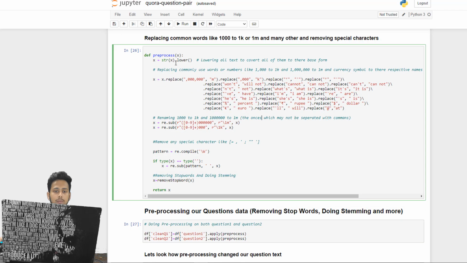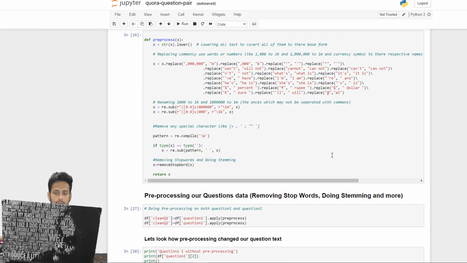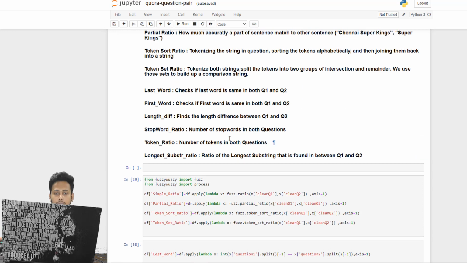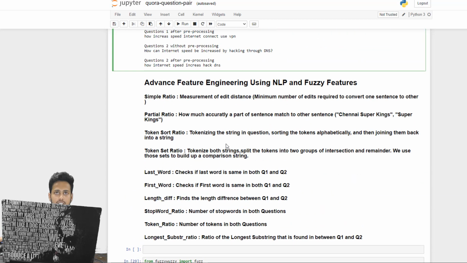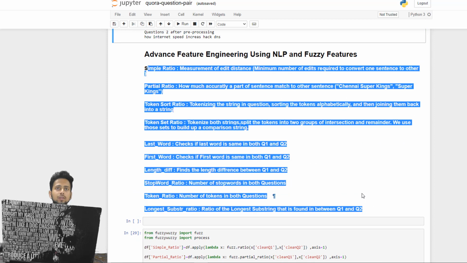So here we are performing the stemming part in the remove stop word function with snow stem. Snow stemmer is a type of stemming algorithm that is pre-built in Python, and that's why we are using it. And once it is cleaned, now we are going to do advanced feature engineering. In advanced feature engineering, we are going to explore the many features that you can see.